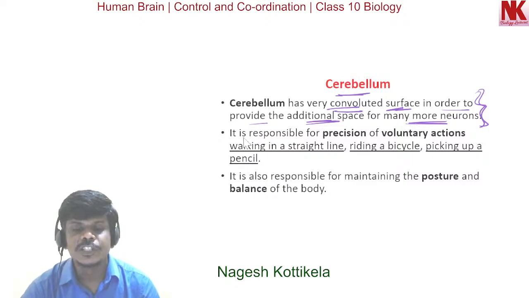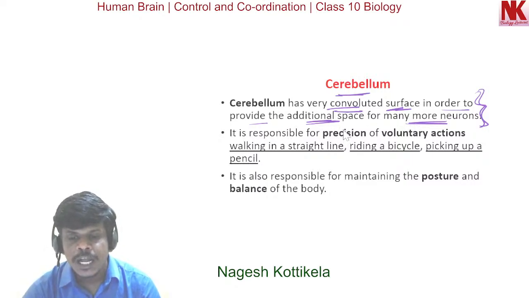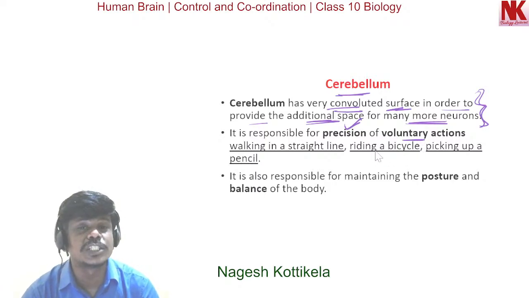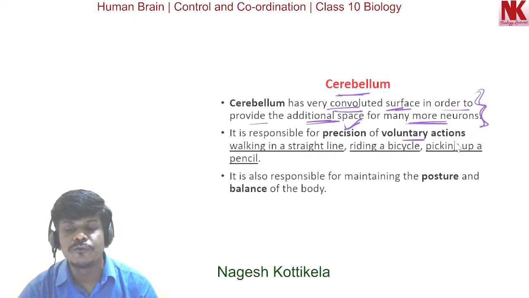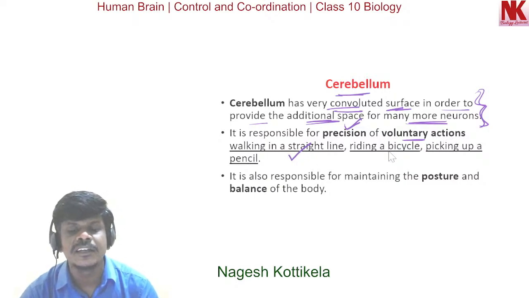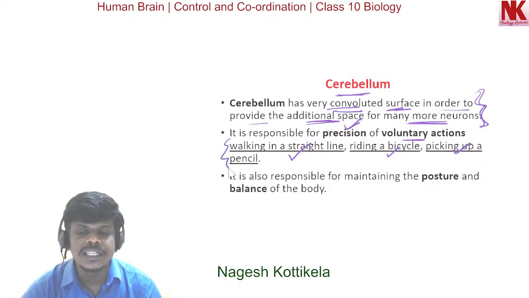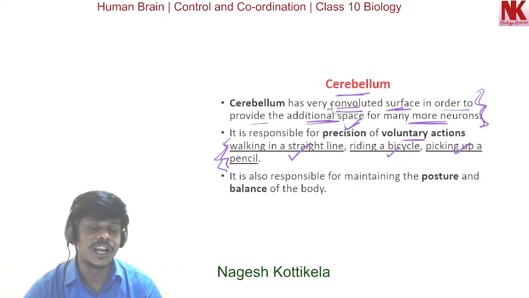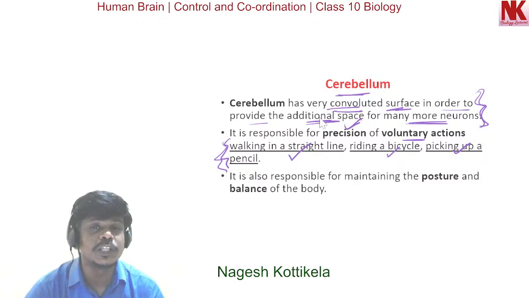And here the cerebellum is responsible for precision of voluntary actions. So walking in a straight line, riding a bicycle, picking up a pencil, all these are controlled by the cerebellum. Very important. I repeat this once again.